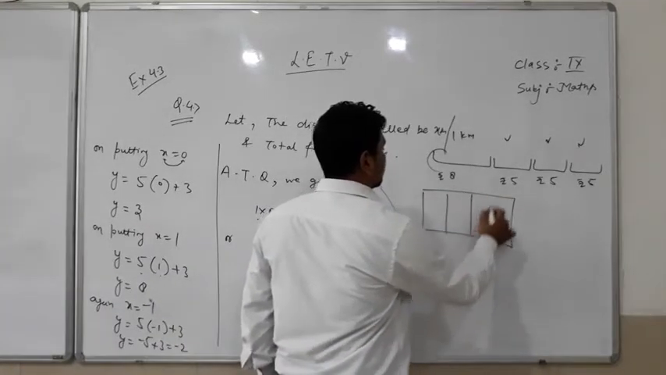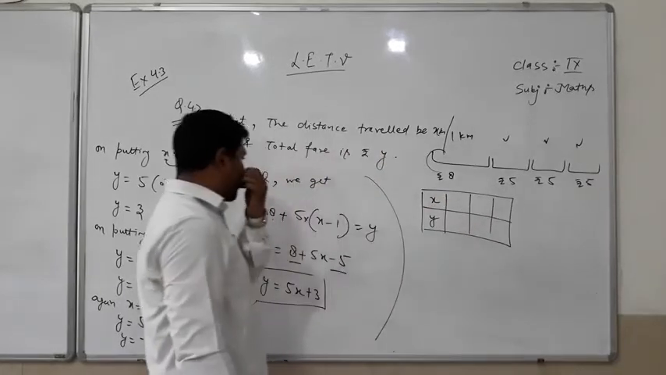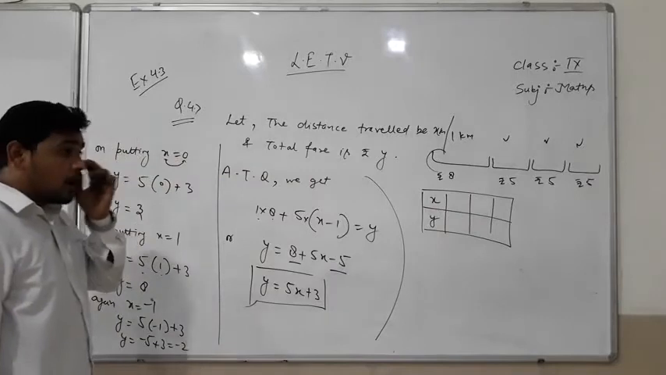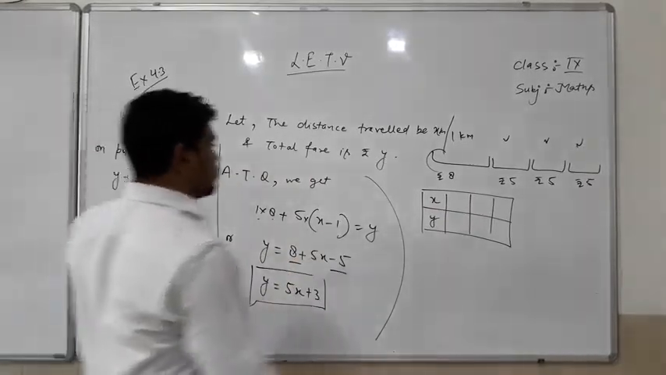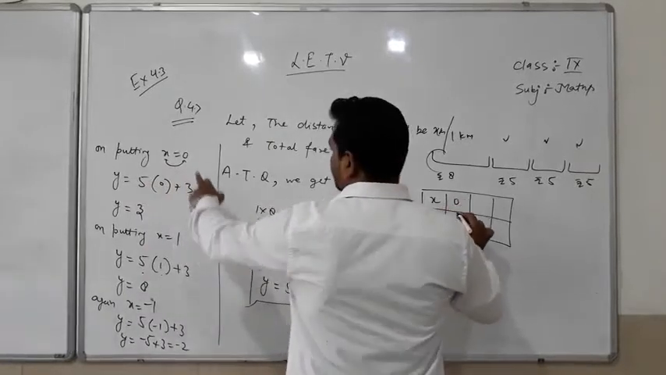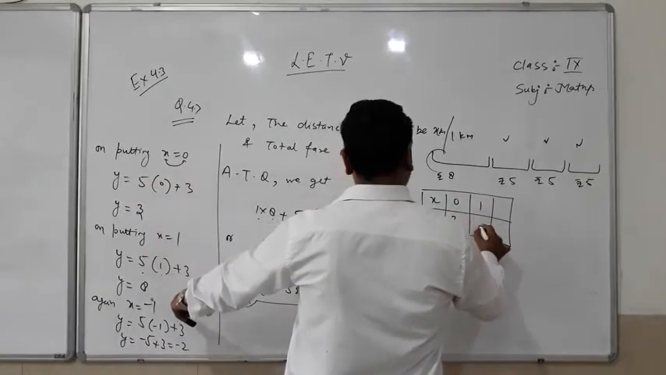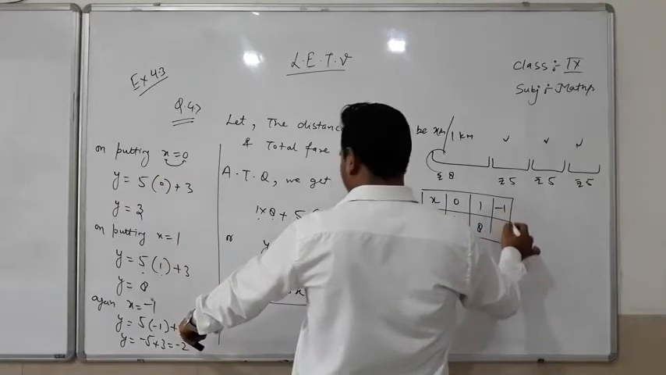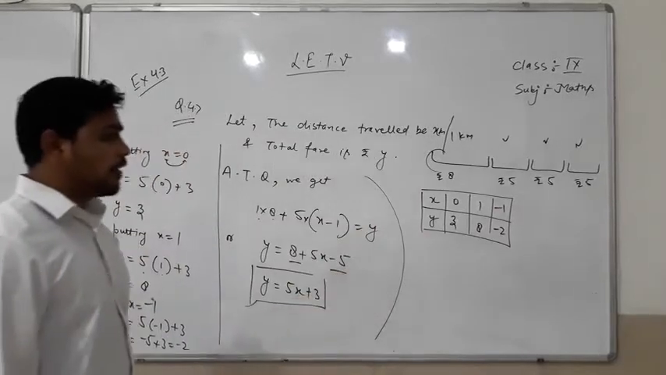We will make a table here, and on one side we will put the input values of x and we will get the output values. So on putting x is equal to 0, we got y is 3, then for 1 we got 8, and then for minus 1 we got minus 2. So these are the values.